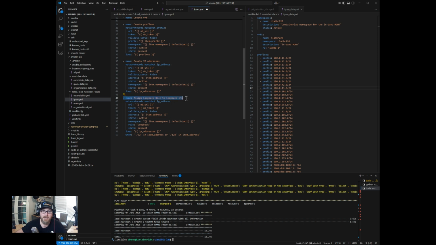And then at the very last task, I'm assigning a loopback role to the loopback IPs. And so I had mentioned before, you can add roles or create additional roles beyond what already exists in Nautobot to IP addresses. This is one of those roles that exist. So if you were to go into Nautobot and look up, after you assign all this, you could actually filter on this role and get all the loopbacks, for example. So I'm just going to apply that role. I don't have a use for it yet, but since it's available, I'll just go ahead and use it.